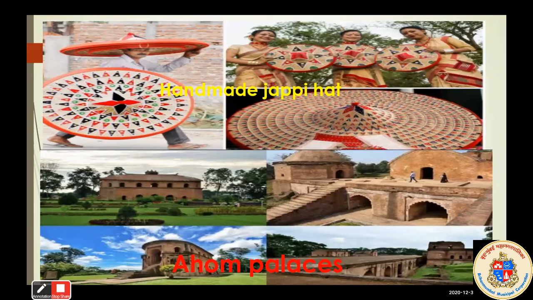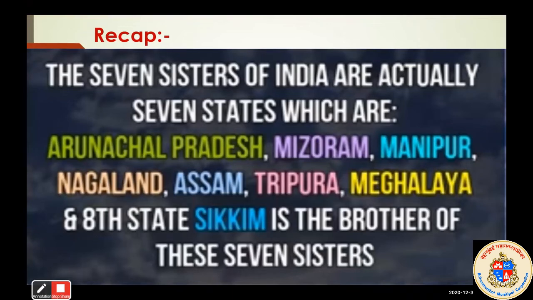Okay, so students, it's time to recap. So today we learn about the general information about the seven sisters. Seven sisters of India are actually the seven states, which are Arunachal Pradesh, Mizoram, Manipur, Nagaland, Assam, Tripura, Meghalaya, and the eighth state Sikkim is the brother of these seven sisters. So keep it in mind. The seven sisters are nothing but the seven states that are located in the northeast side of India.